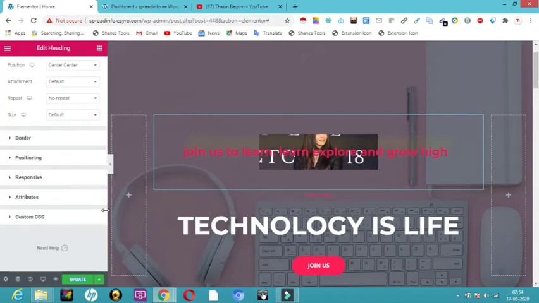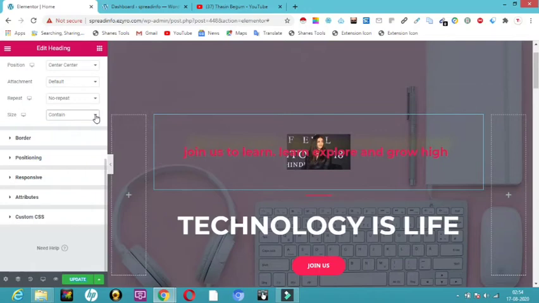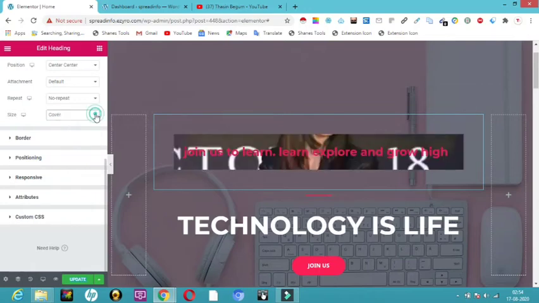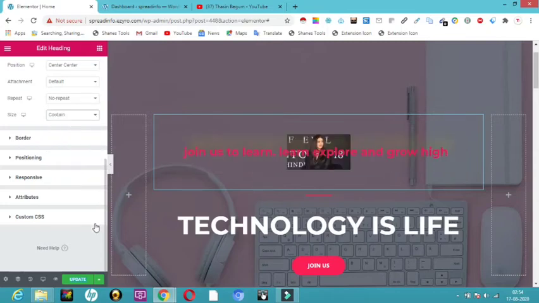And then repeat and the size, how much you want. The size, I want it to fit the content I have, it looks just small. So I want full cover, so it will look like that. So what I will do is make it contain. So this is how it will look like.